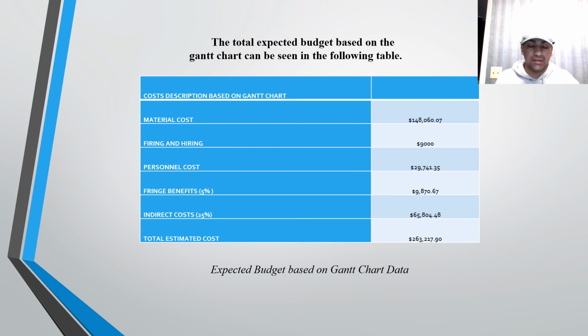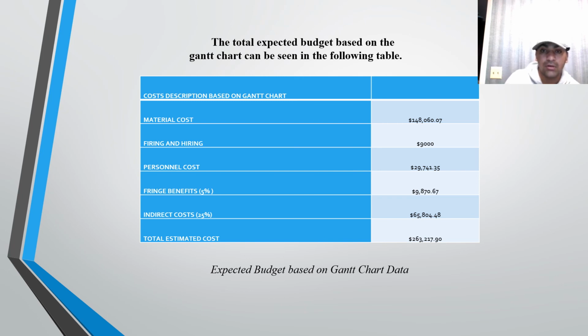There are several costs. One of them is the material cost, which is around $148,060.07. For the hiring and firing, it's around $9,000. The personnel cost is around $29,741.35. For the fringe benefits, it's around 5%, which is around $9,870.67. Indirect cost: sometimes we can't anticipate some of the costs, and there will be fluctuations in the cost of what we're going to buy. So for that we have calculated an indirect cost of 25%, which is around $65,804.48.